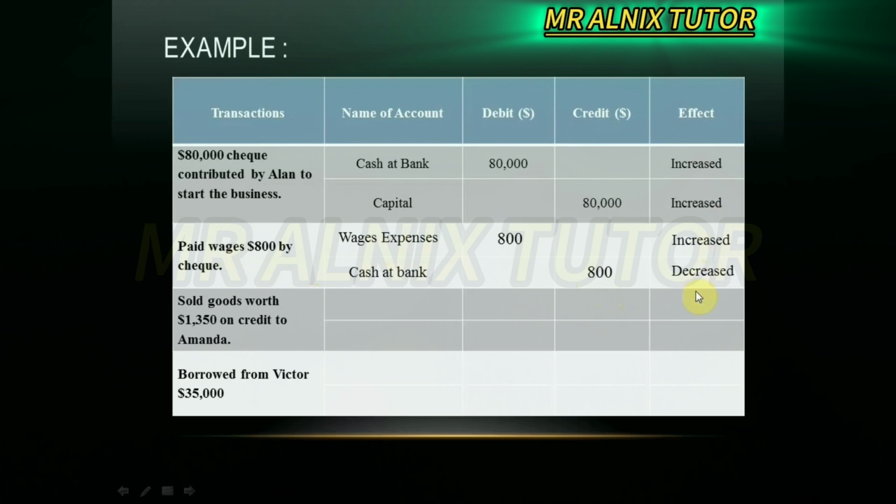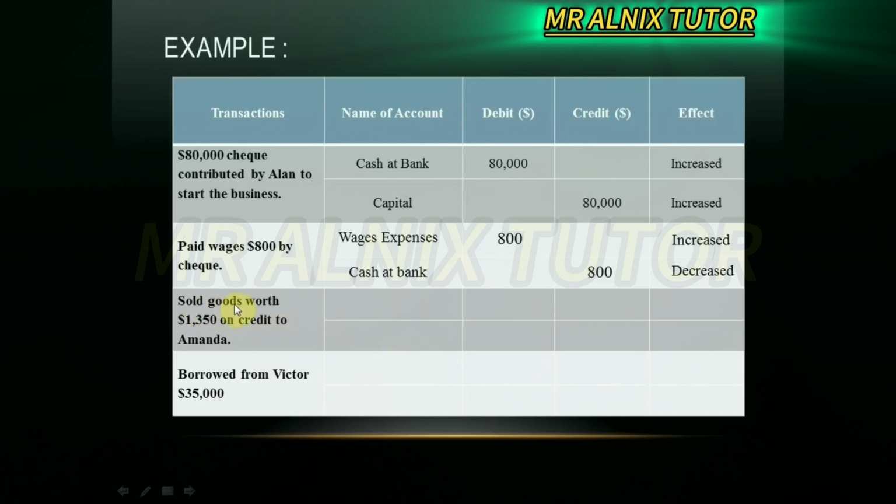Next, goods worth 1,350 on credit to Amanda. Please take note that on credit means Amanda is your customer, but the money is not paid on the spot, maybe paid later. That's why we call it on credit. Now we prepare two accounts for it.